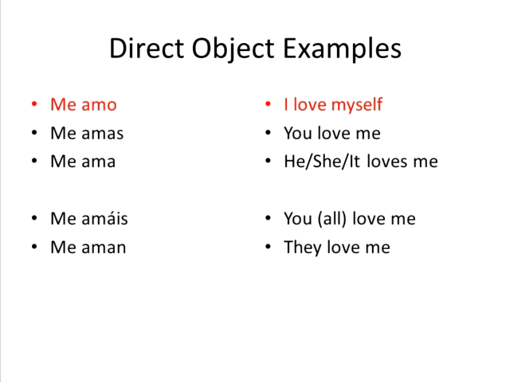We do not have a nosotros example because if we're talking about me, I am part of we. And so you can't love yourself when you are a part of we. You're already in it. So that is an example that's just not logically possible. But you can have me amais, which is you all love me, and me aman, they love me.